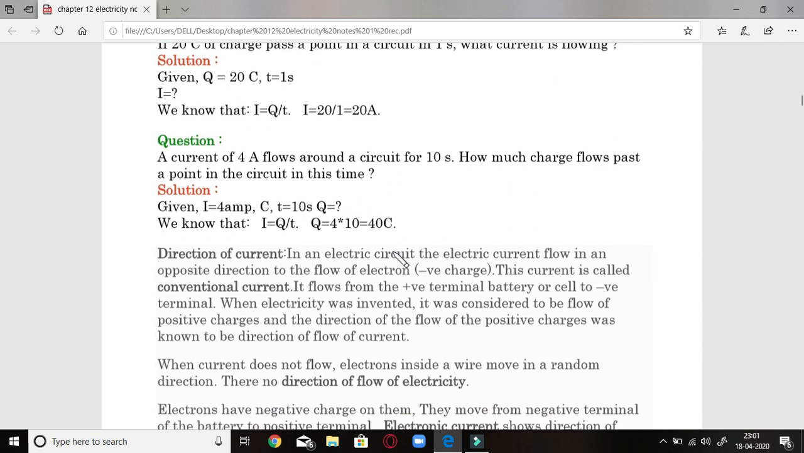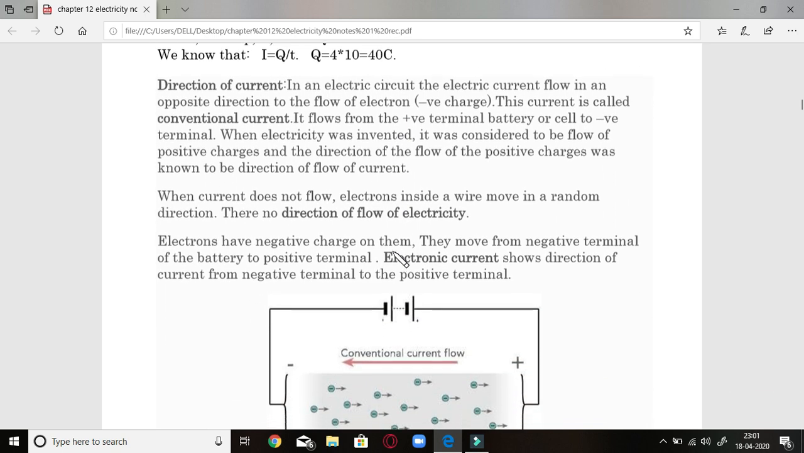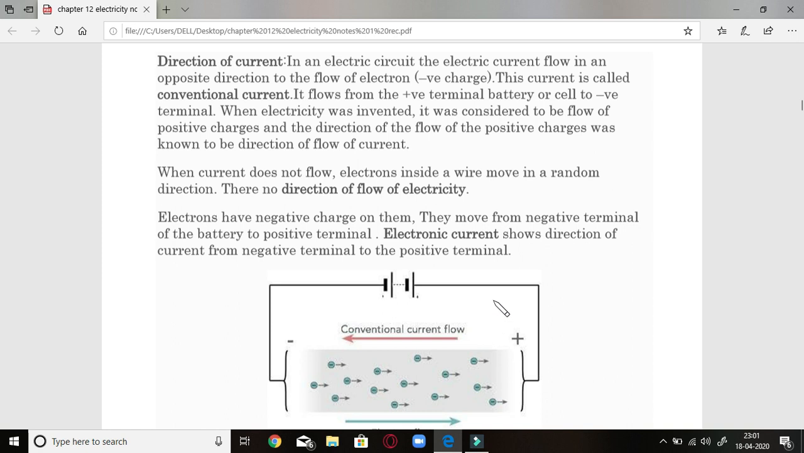Now next is the direction of current. This is a very important aspect. Current is generally of types: one is called conventional current, and another is called electronic current. As we discussed in the first diagram, when these electrons, or blue particles, move haphazardly in any direction, since they are not attached to any battery, there is no direction of flow of electricity in it, so we won't be able to detect it.